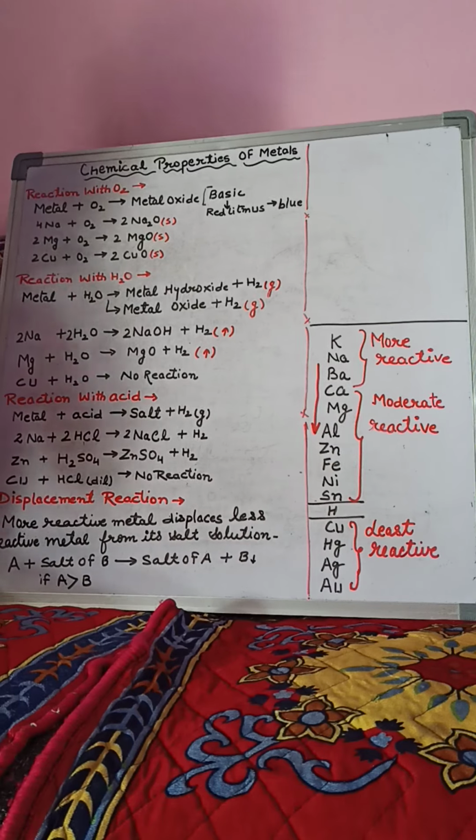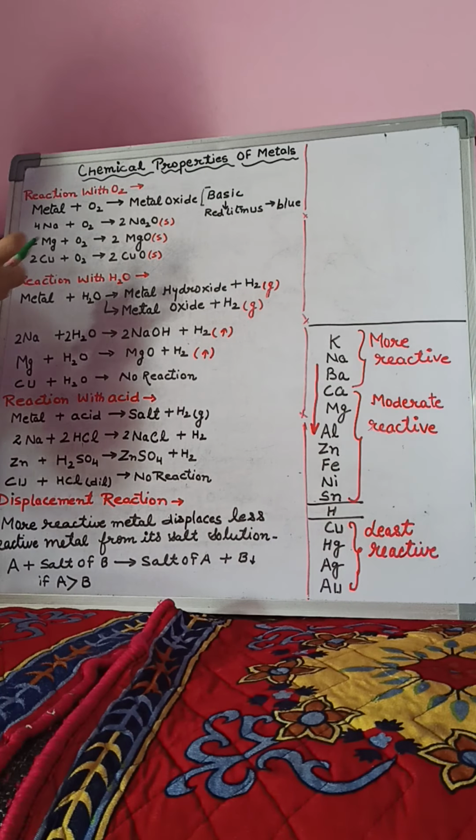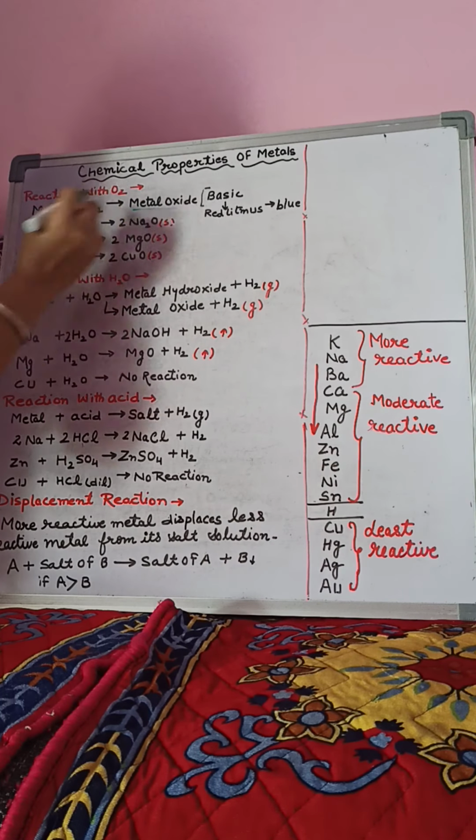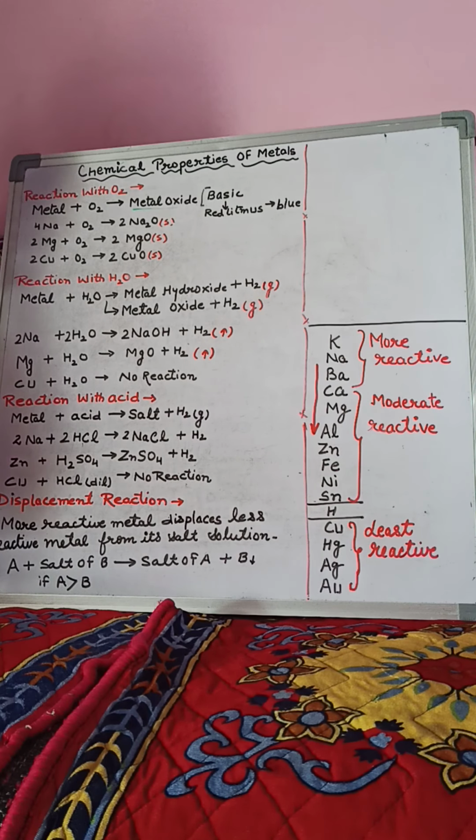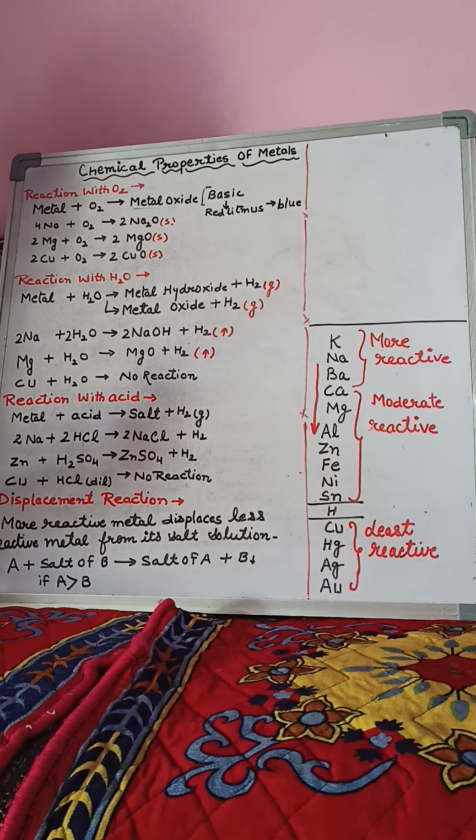When metals react with oxygen, there is a formation of metal oxide. But all the metals do not react with oxygen at the same rate. Some of the metals, for example, potassium and sodium, when kept in air, react with oxygen and start burning by themselves without providing heat.